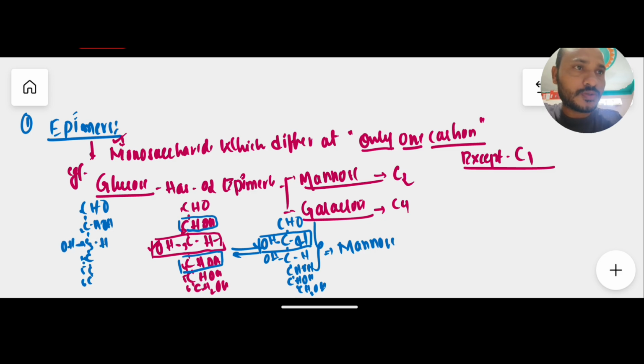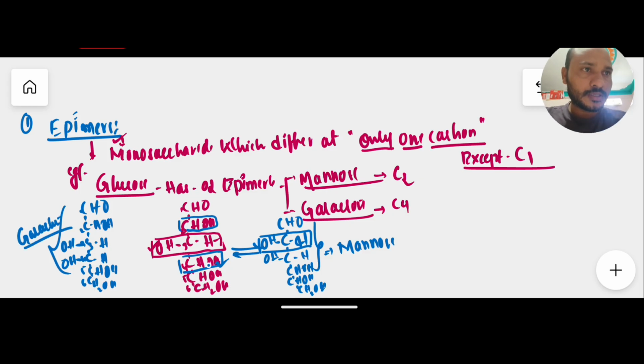And at the fourth carbon, generally in glucose OH is on this side, but here OH is on this side, and as it is H, then CHOH and CH2OH, same. This is the epimer of glucose called galactose. It is the structure of galactose.